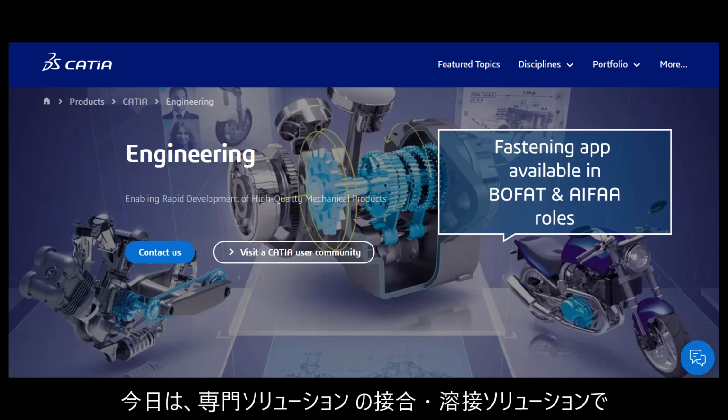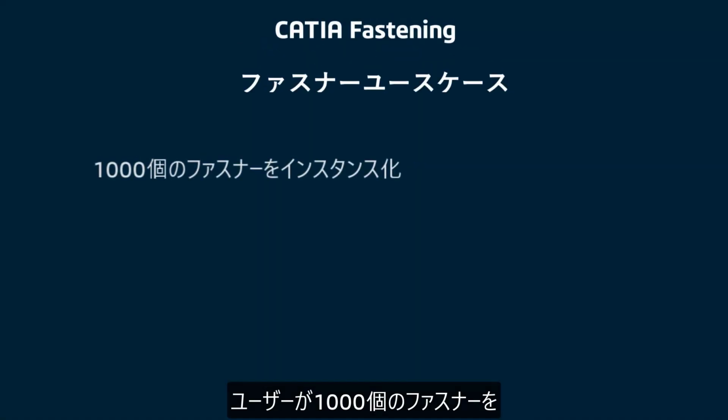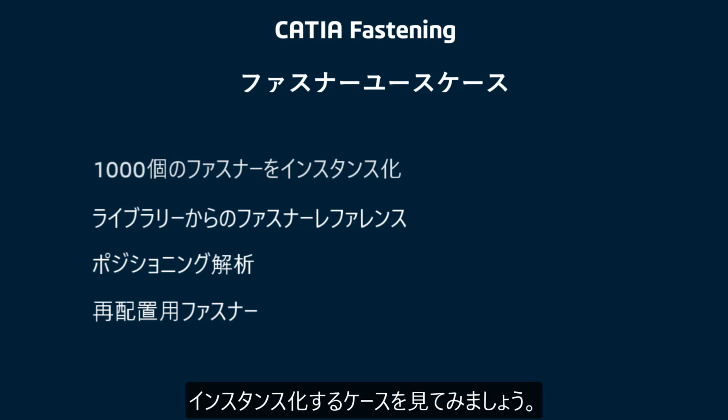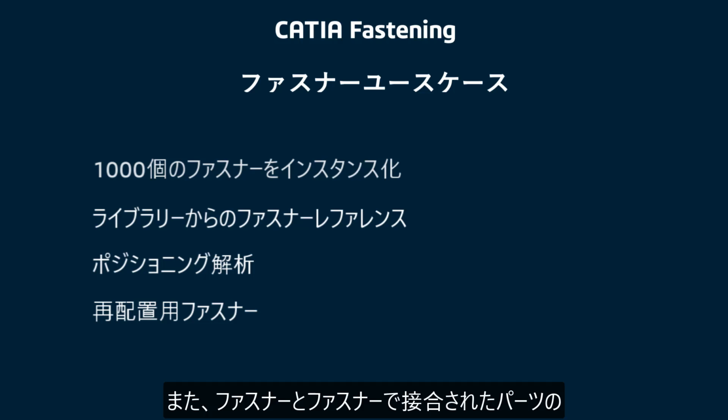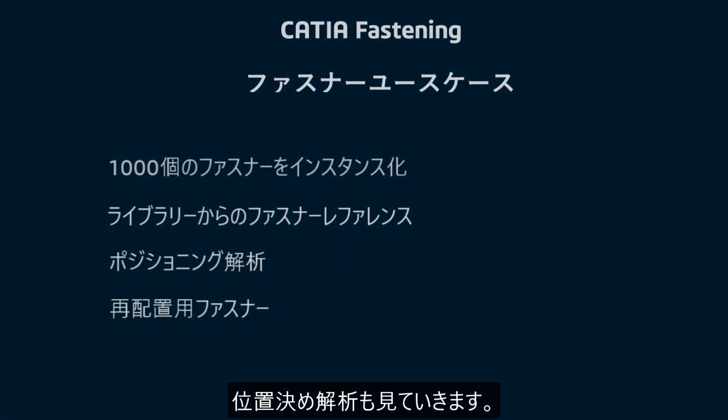Today we are going to take a look at one of the fastening capabilities available in our fastening solution from Specialized Solutions. Let's take a look at a use case where the user has to instantiate more than 1,000 fasteners in one go using fastener references. We will also look at positioning analysis that lets us quickly get an overall and accurate analysis of fasteners and fastened parts.